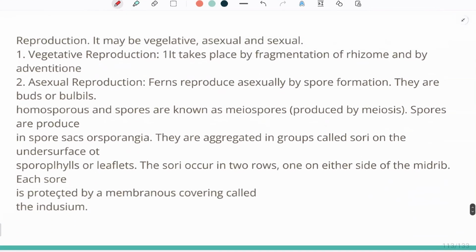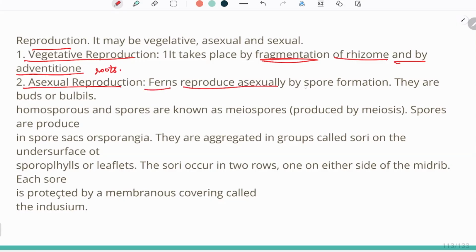Now reproduction. Reproduction may be vegetative, asexual, and sexual. We know about it. Vegetative reproduction takes place by the fragmentation of the rhizome and by adventitious roots. Asexual reproduction: ferns reproduce asexually by spore formation. Very obviously, asexual reproduction takes place by spore formation. Buds or bulbils can also be present.